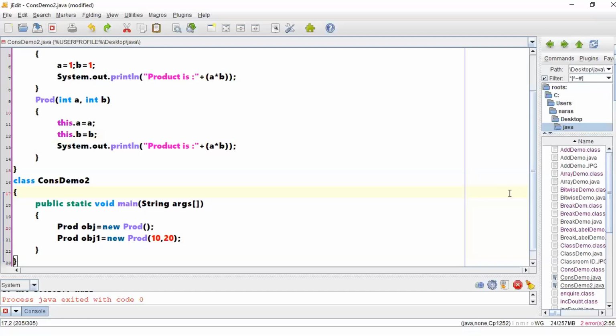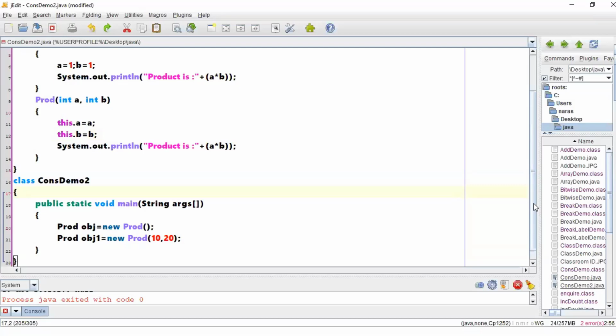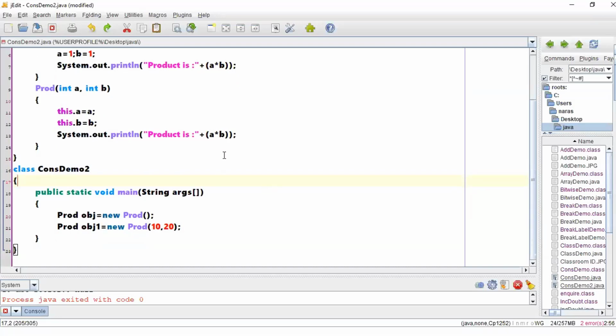Say for example, your application is not just calculating a product.